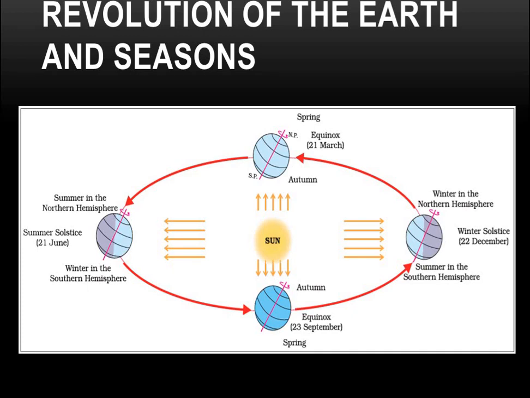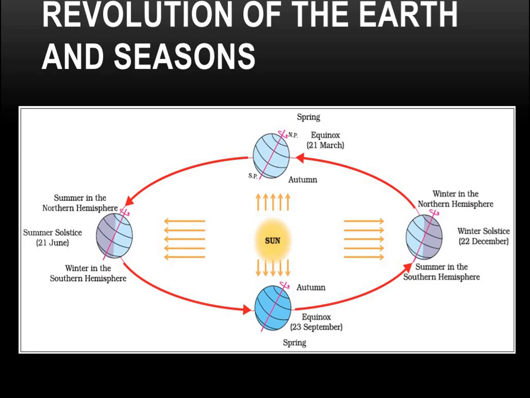See carefully that the northern hemisphere, the upper part, is tilted towards the sun in this position. So the northern hemisphere is getting more heat than the southern hemisphere, so it has the summer season during this particular time, and the southern hemisphere has the winter season.